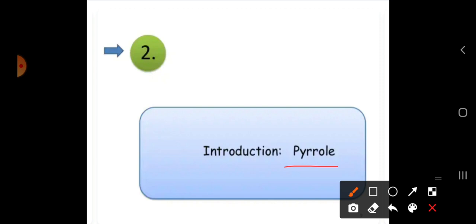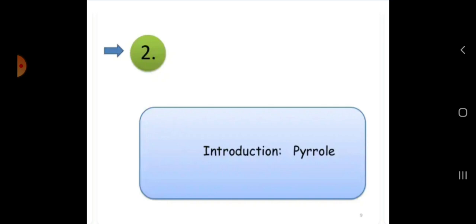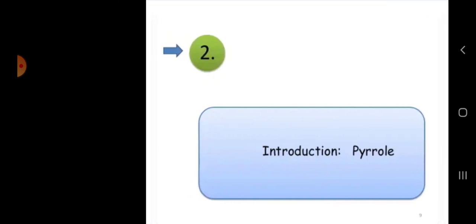As we know, pyrrole contains 5 carbons and 1 NH. That is what we call pyrrole. And what are heterocyclic compounds? We have discussed this already. So what are heterocyclic compounds?